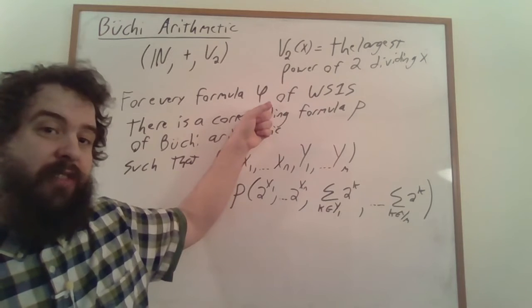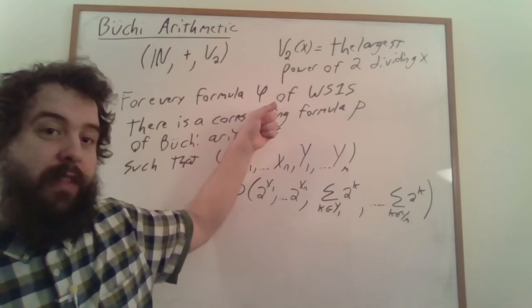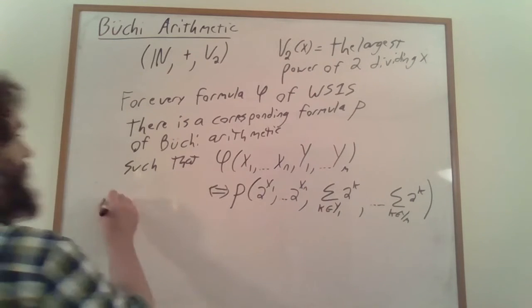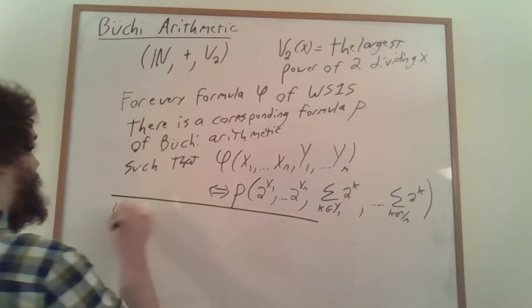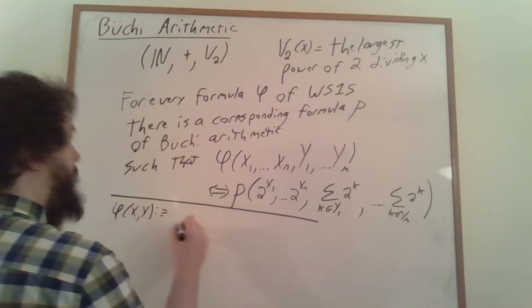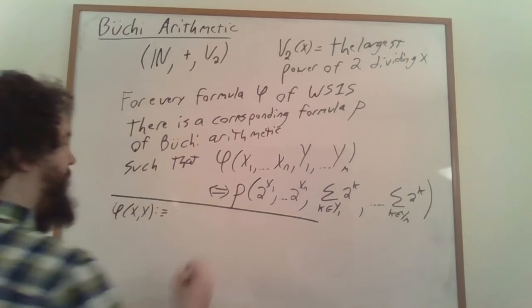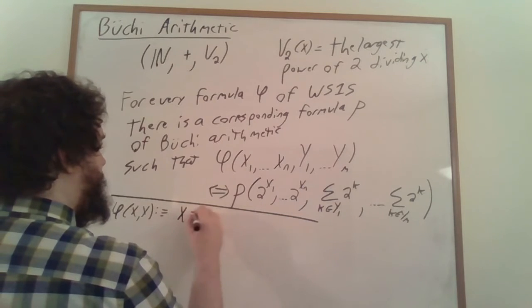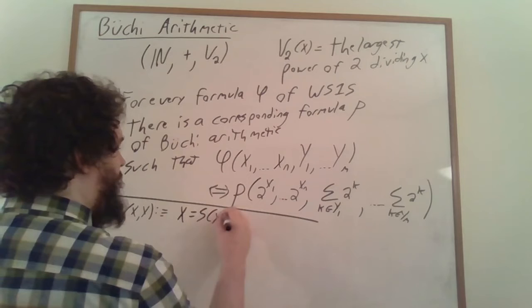Again, relationalizing everything just to make our lives a little bit easier. So for instance, when we're trying to prove this for the base case of phi of xy, so phi is a formula of weak S1S, so let's say that that formula is that x is equal to the successor of y.